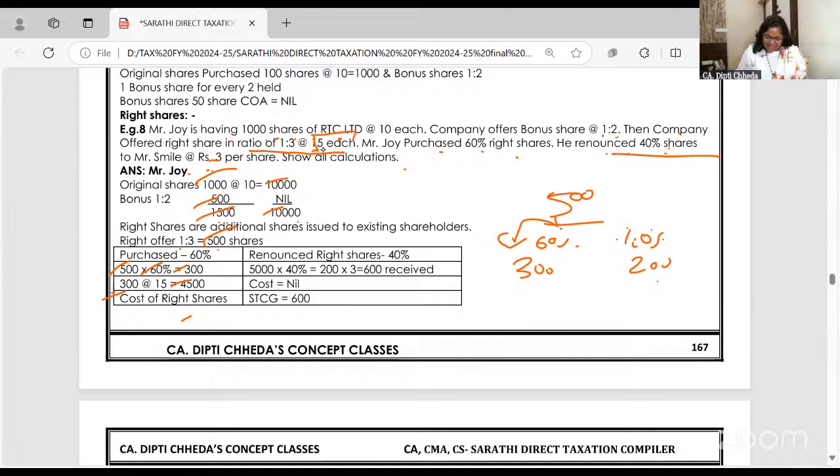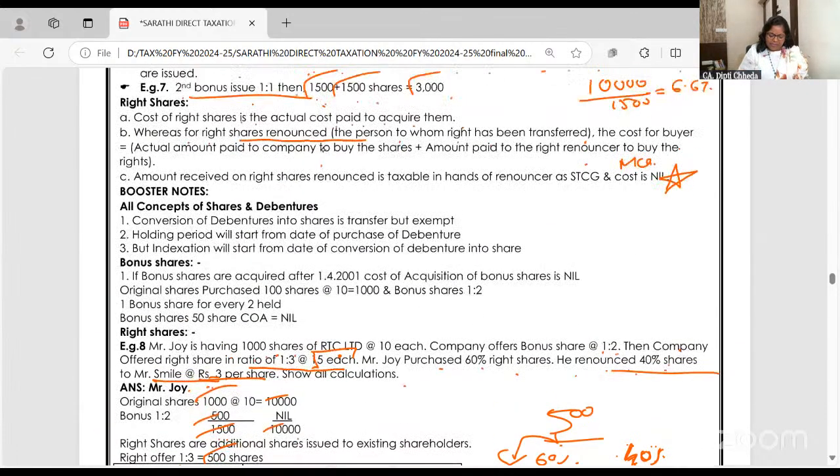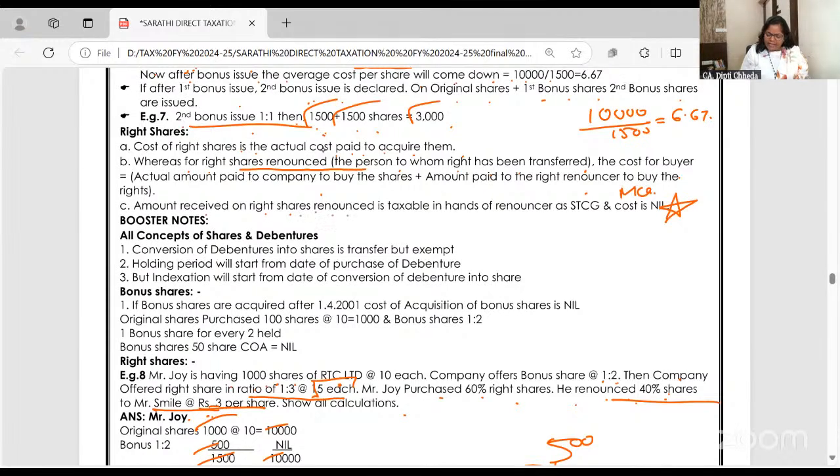Right? So 40%, that is 200 shares, he renounced to Smile at the rate of 3 and received 600. Whenever we renounce the right by taking some charge, cost will be nil and this will be taken as short-term capital gain. Read it here. Amount received on right renounced is taxable in the hands of renouncer as short-term capital gain and the cost will be nil. Mark it, very important for MCQ. And tell me, is it clear or not?